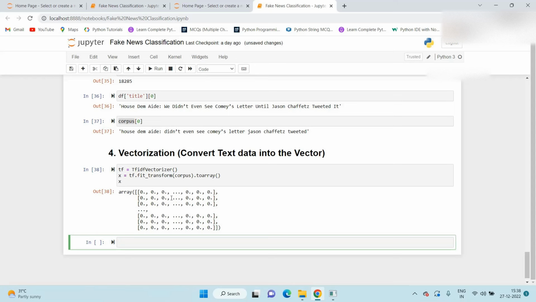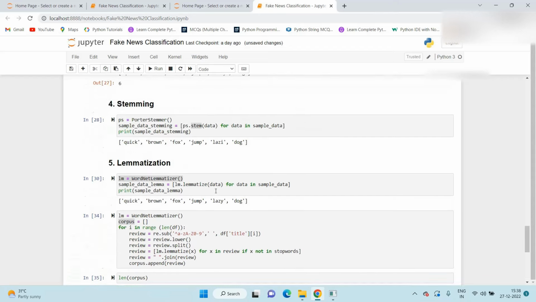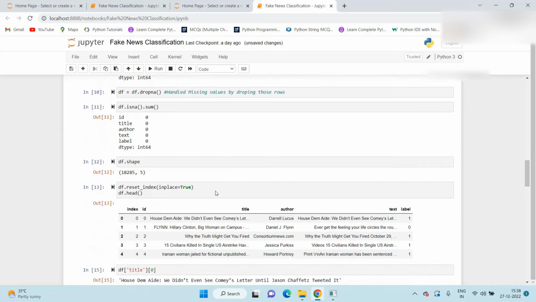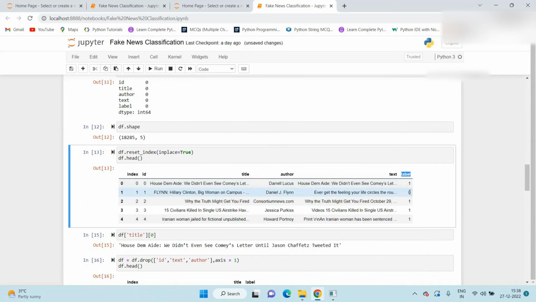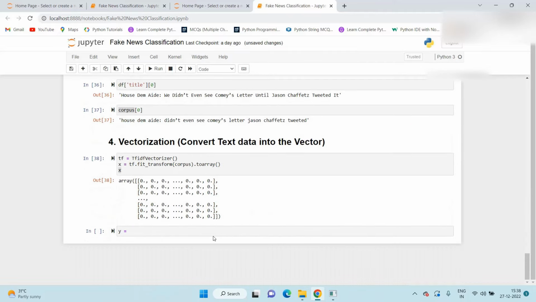So same, we create one y label as well. So here basically x label we created. Same, we created the y label. So y is nothing but our dependent variable. So dependent variable means our target variable. So if we see in our data set here, target column is a label. So here 1 and 0 is mentioned.